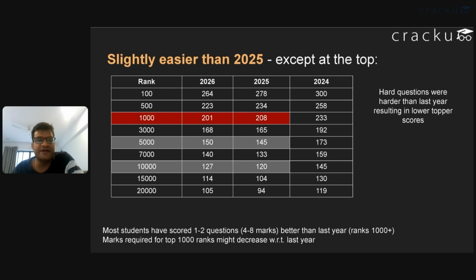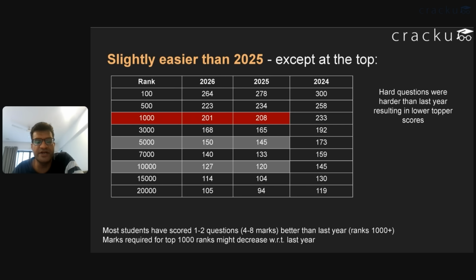One interesting thing, like I told you, is that for ranks from 1 to 1,000, the marks scored in 2025 were higher. For example, the 100th rank in 2025 was around 278 marks, and the 1,000th rank was around 208 marks. This year, we think the 1,000th rank will actually be lesser.